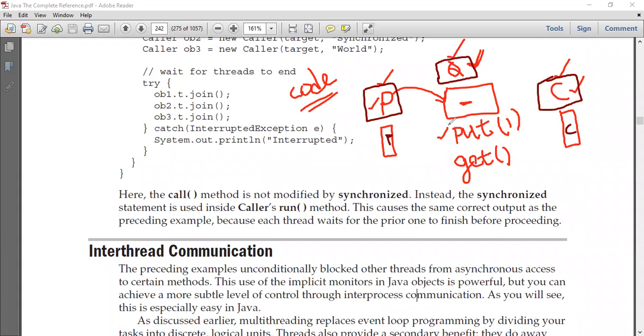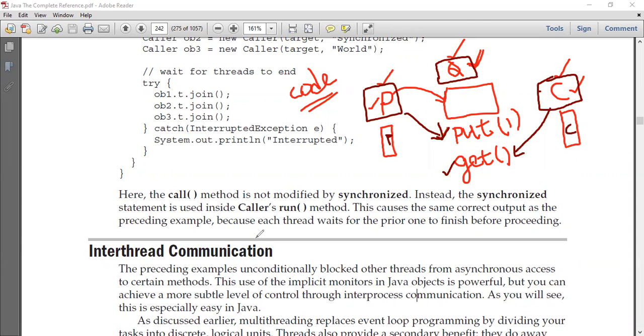In this class called queue, we'll be writing two important methods. One is the put method and the second one is the get method. Why this put and get method? In order to produce a value in this queue, the producer has to call this put method. Once the producer calls this put method, I'm going to place the value 1 in this queue. Now, in order to consume the value 1, the consumer needs to call this get method. Once the consumer calls this get method, I'm going to consume the value which is present in this queue.